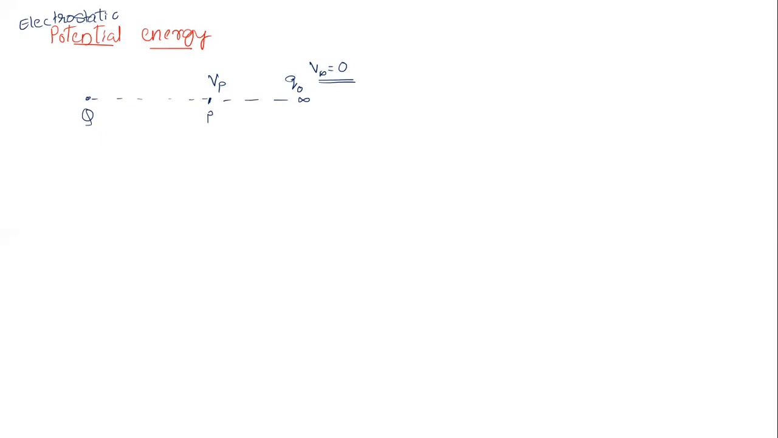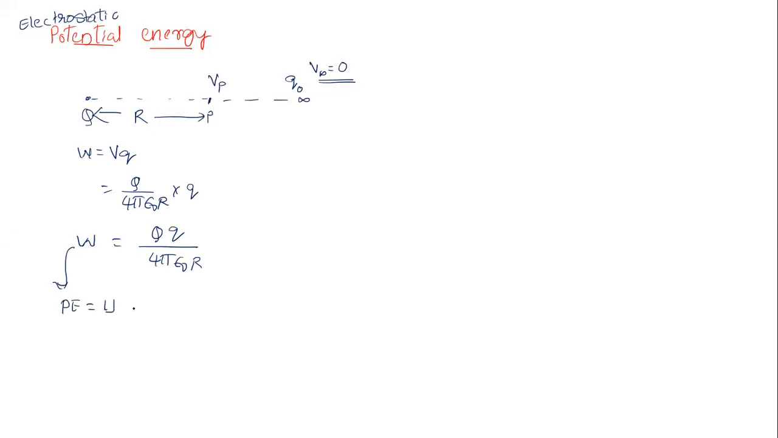We know already that the work done will be stored in the form of potential energy, which will become V into Q. V is Q by 4 pi epsilon naught times the distance, if it is R, multiplied by Q. So this will become Q into Q divided by 4 pi epsilon naught R. That is the work done, and whatever work we do is stored in the form of potential energy, indicated with the symbol U, given by Q by 4 pi epsilon naught R.